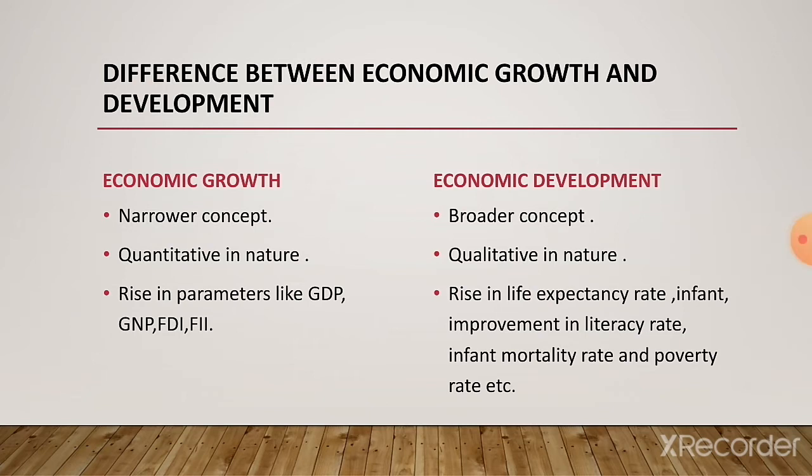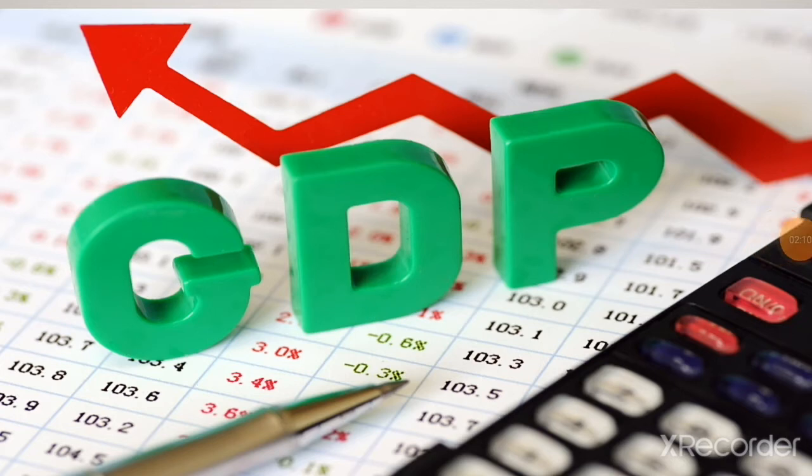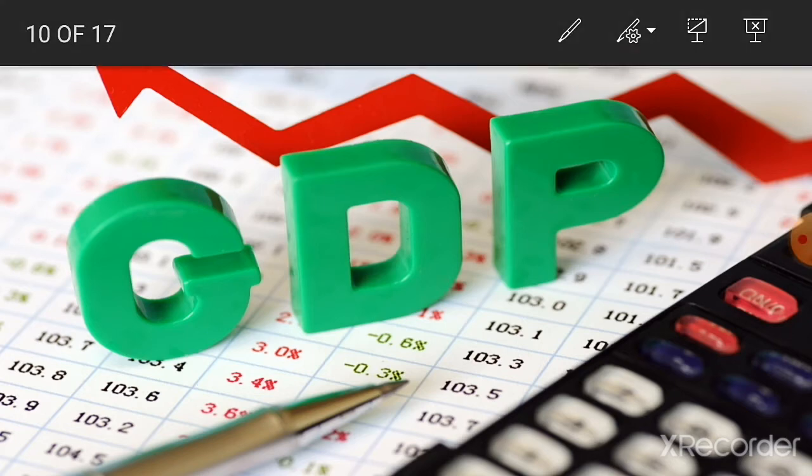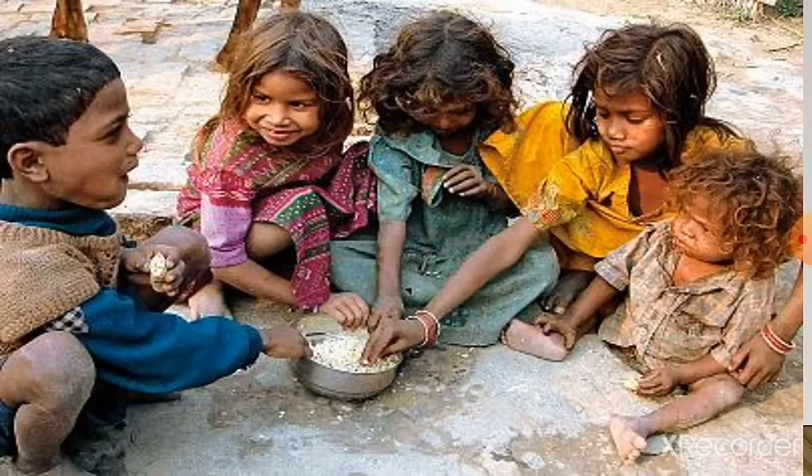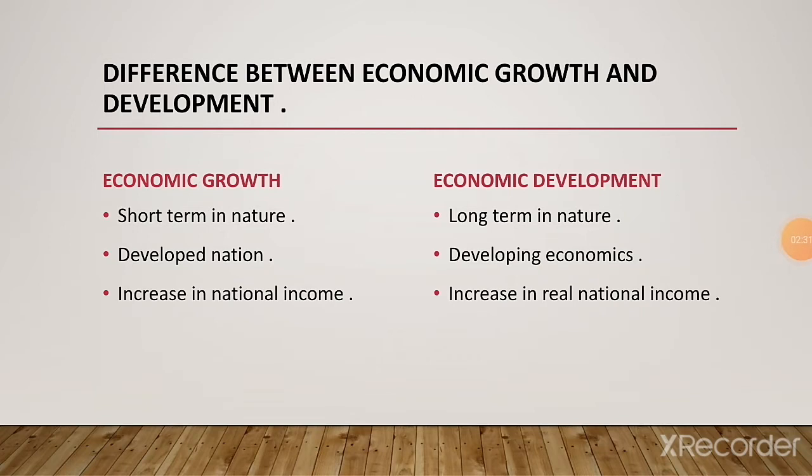Next, based on scope, economic growth is a rise in parameters like GDP, GNP, FDI, FII, etc. But economic development is a rise in life expectancy rate, improvement in literacy rate, infant mortality rate and poverty rate, etc. Next, economic growth is short term in nature, but economic development is long term in nature, because in economic growth, they increase the number of labor and can achieve their goal in a short period, but in development they have to analyze the needs of the poor people and have to fulfill their needs.